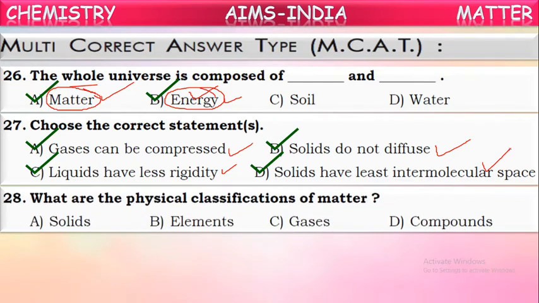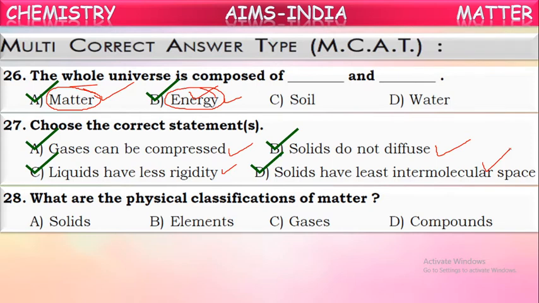Next, what are the physical classifications of matter? We know matter is classified into different kinds based upon two categories. One is physical properties, another is chemical properties.